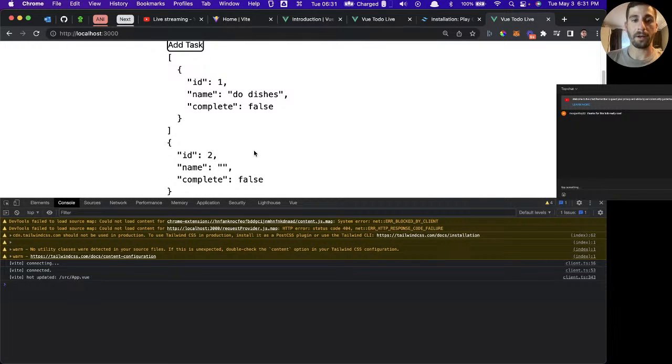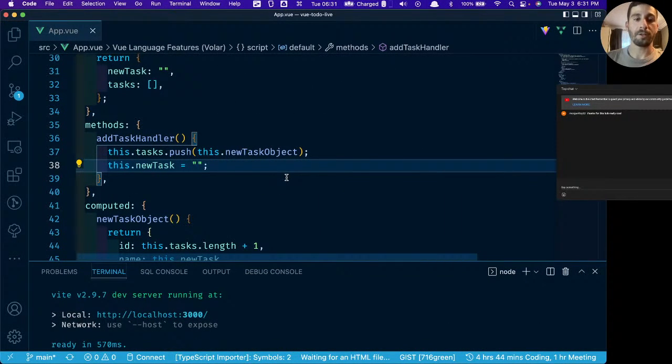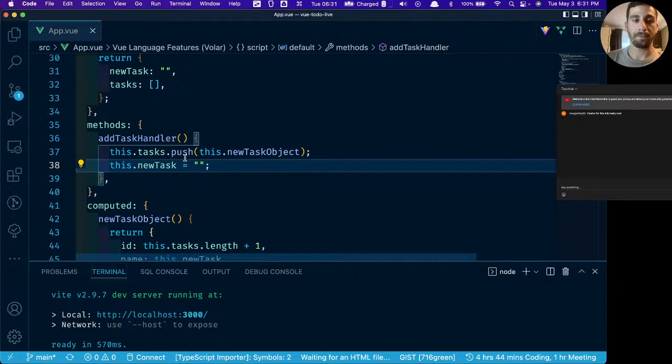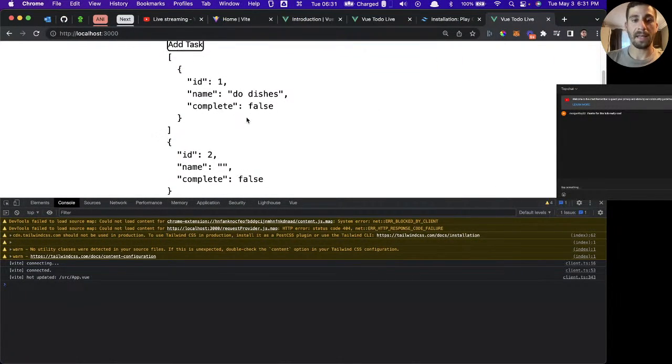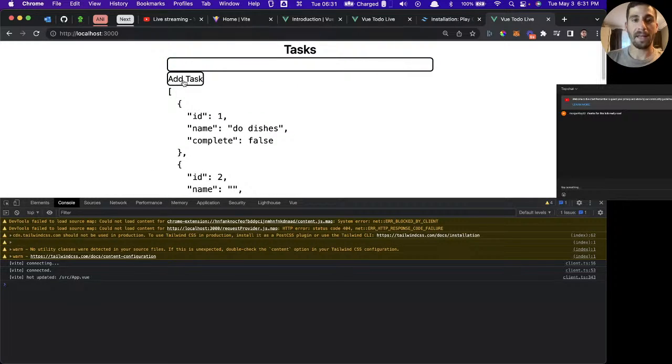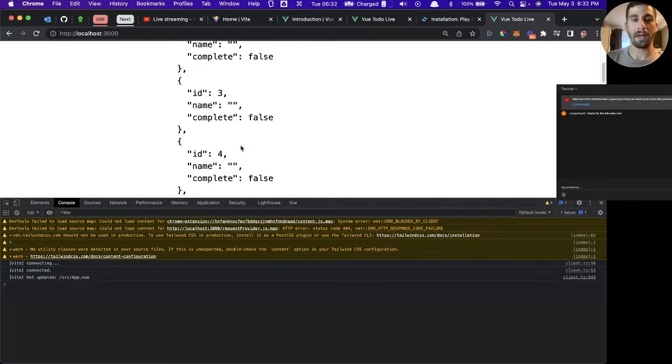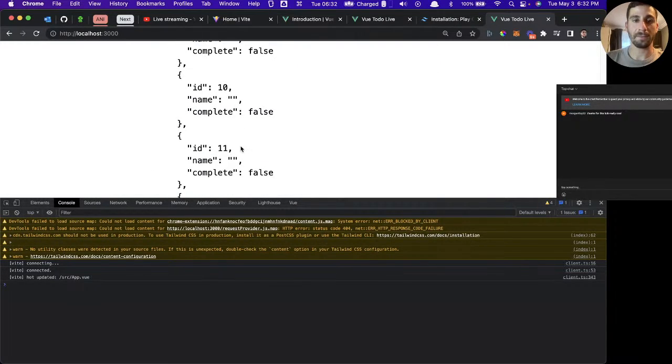The second one's ready to go. So that's perfect. There's another issue with how this is set up here. If we go back here, we can just start adding as many tasks as we want by clicking add task over and over. So if we scroll down, now we have all of these empty tasks.